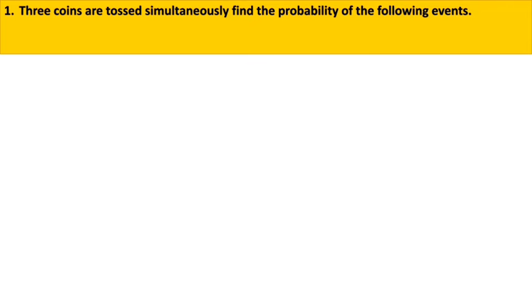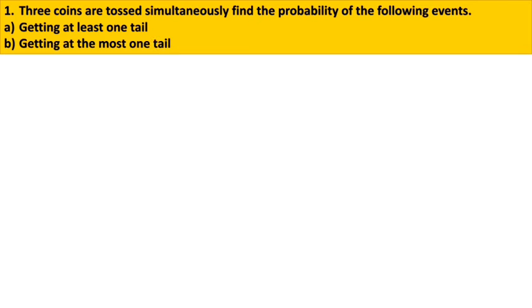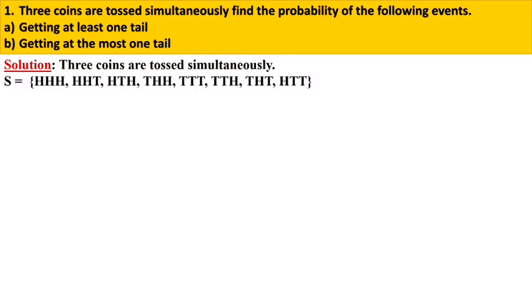Children, question number 1: 3 coins are tossed simultaneously, find the probability of the following events. The first event is getting at least one tail, and the second event is getting at most one tail. First of all, we will toss the 3 coins and write the sample space. The number of samples for the 3 coins is 8.